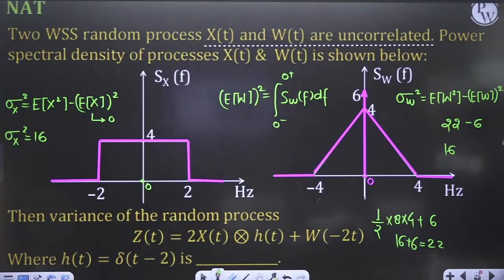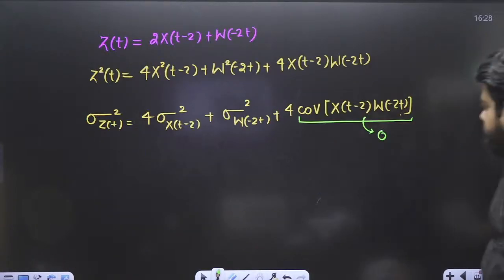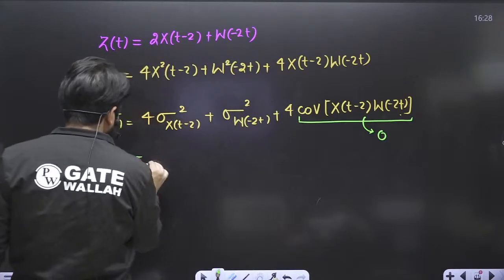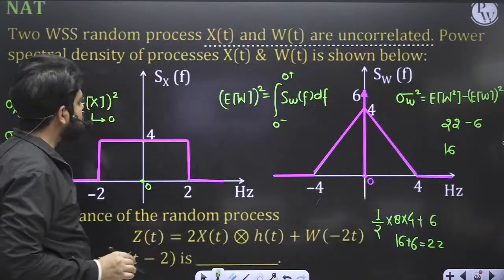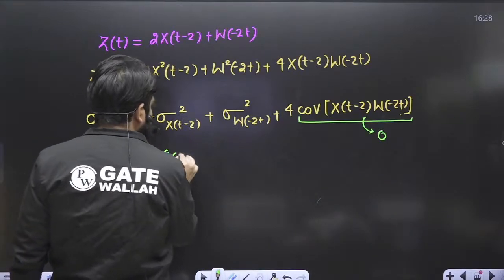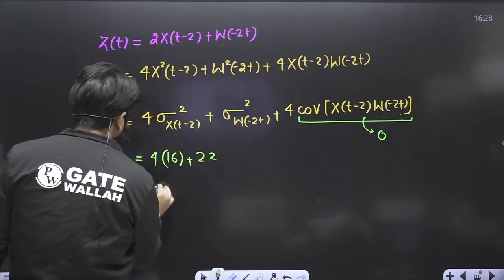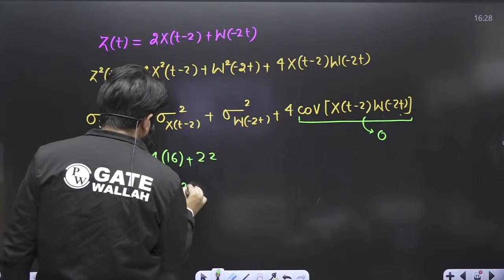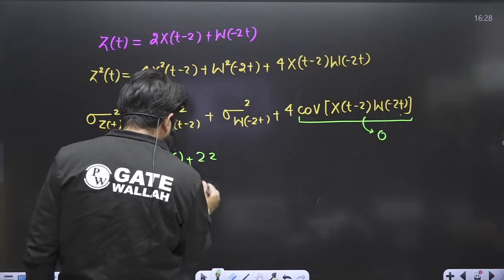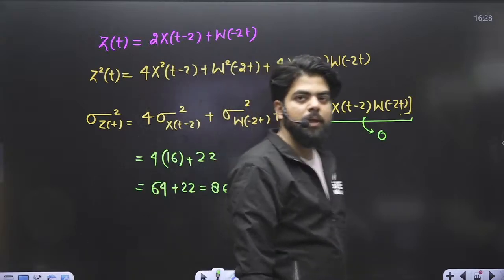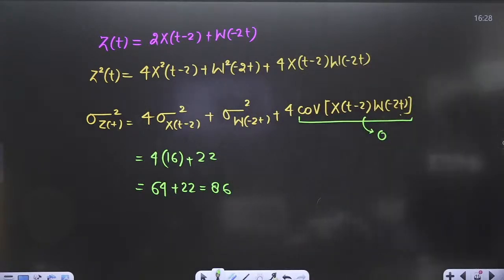So for this question, the answer that you will be getting is 4 into sigma x square, which we have calculated as 16, plus this value 22. So this comes out to be 64 plus 22, which means 86. So for this question, the answer would have been 86. Done? I think yes. So very, very simple questions. You can very easily solve all these questions if you have studied random variable properly.